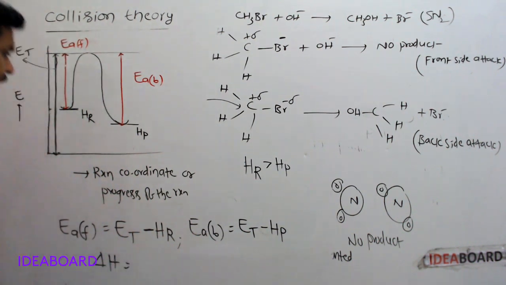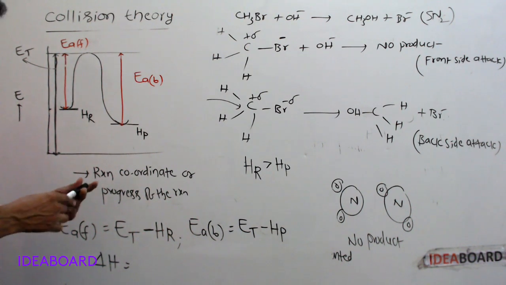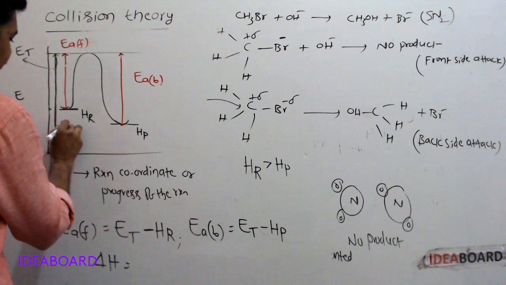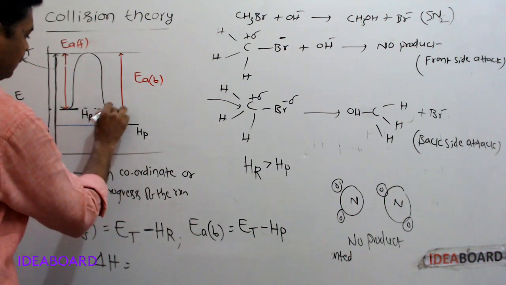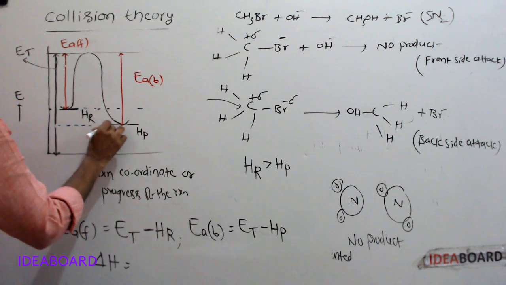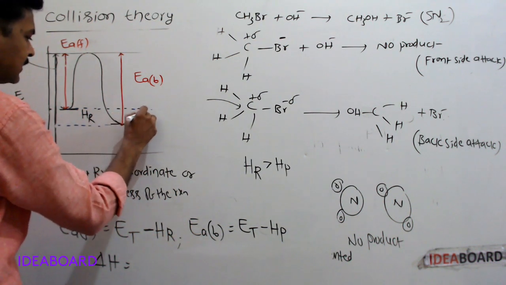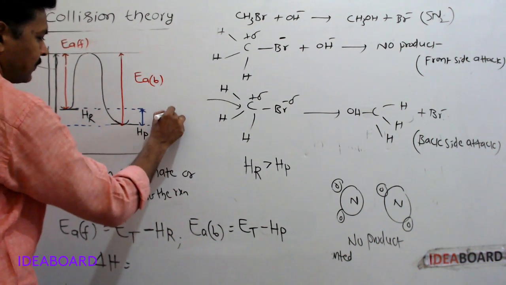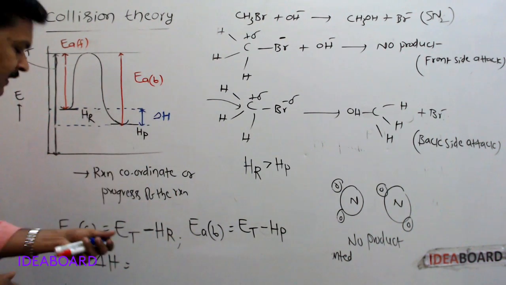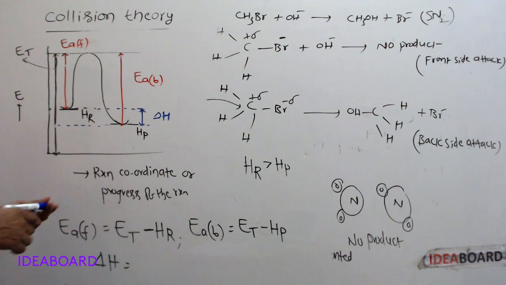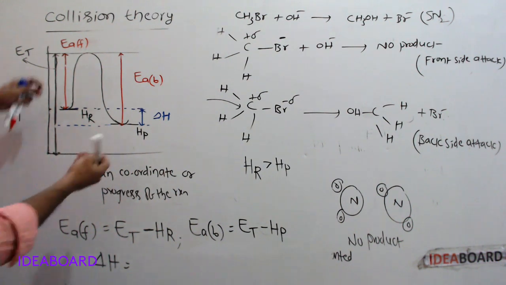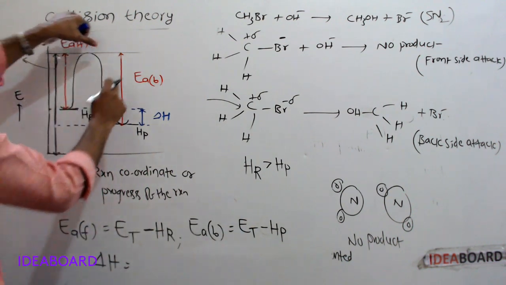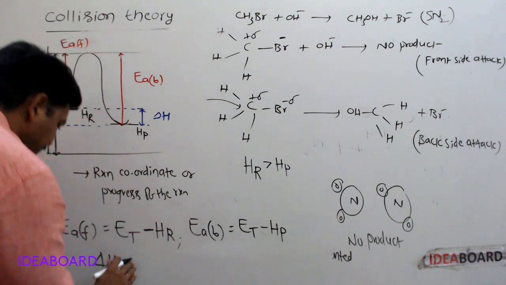Enthalpy of reaction, delta H, is nothing but this difference. This delta H is nothing but activation energy of forward reaction minus activation energy of backward reaction.